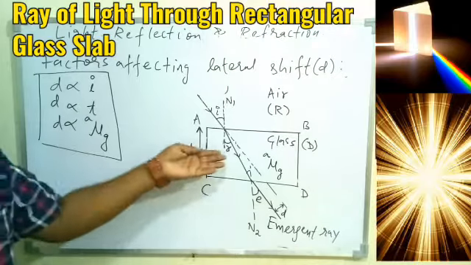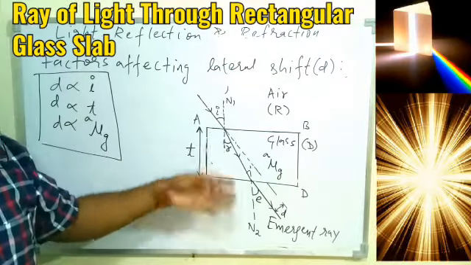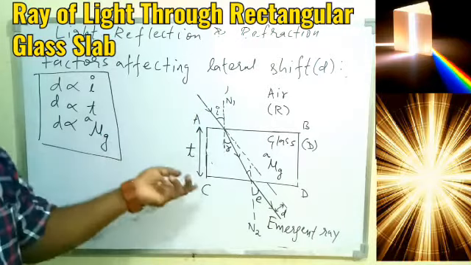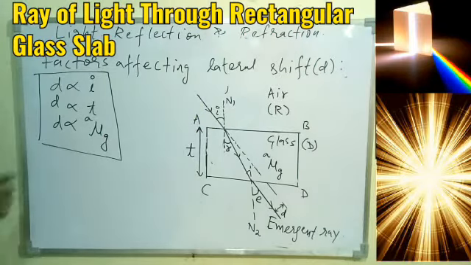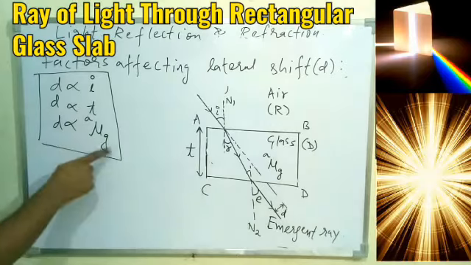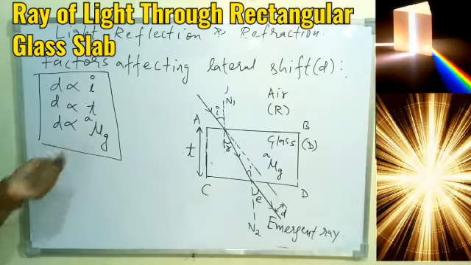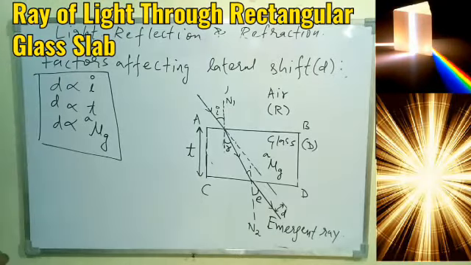It is also possible the glass is placed in water, and then it will have different behavior, because water and air are not the same. Here, this is the refractive index of glass with respect to air, and D is directly dependent on all three. If any of these three increases, the displacement will increase.